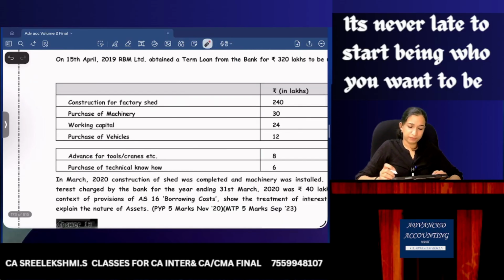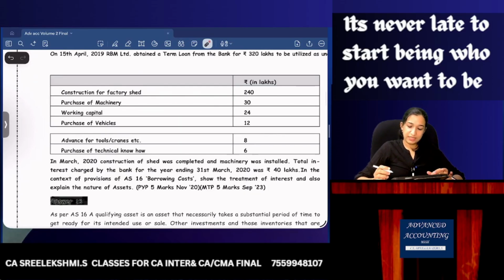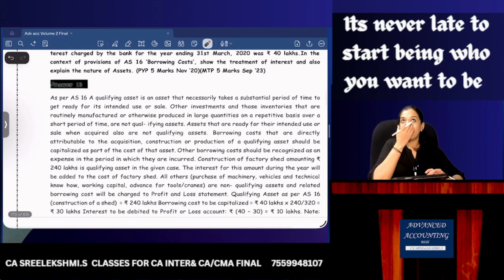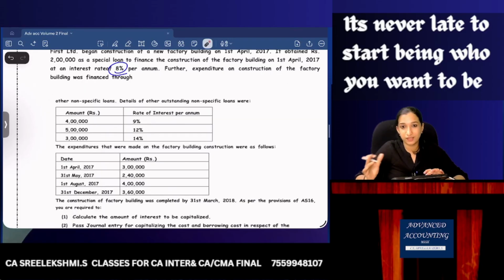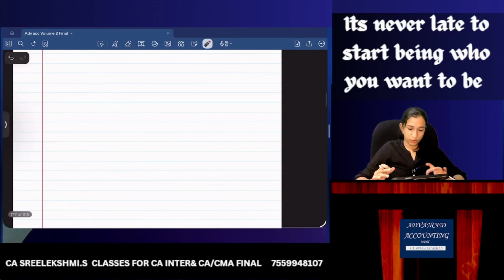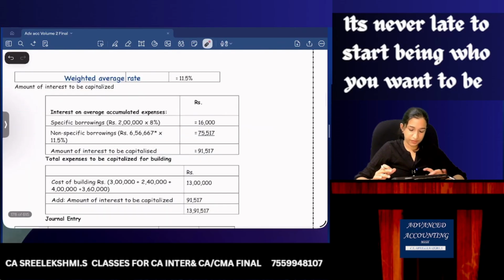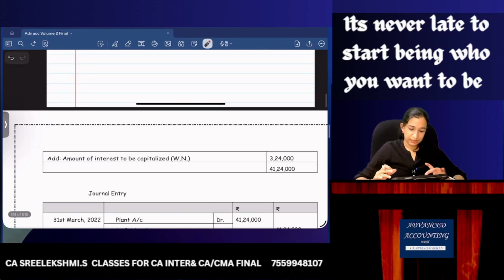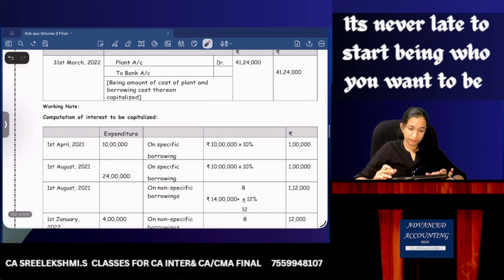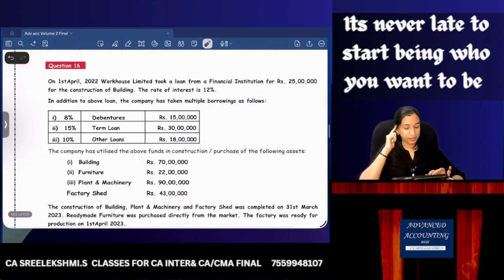Again, similar type. Why are similar types of questions added? It is not added by me. It is already in the order of that pattern of questions asked. The other two calculation questions we have done. I think it's time for us to move on to the study material questions.